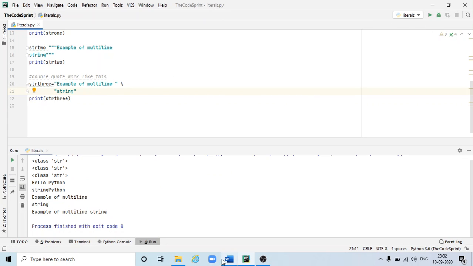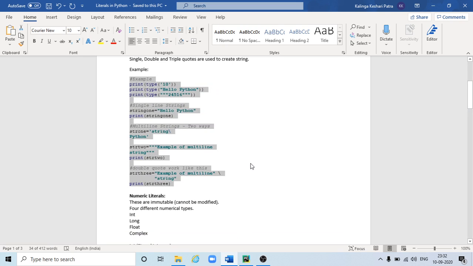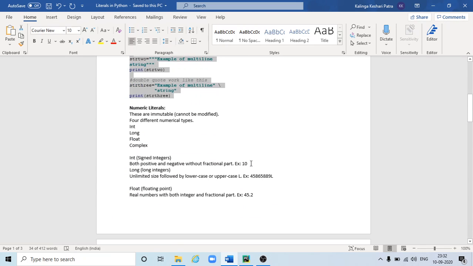So this is all about string literals. Next is numeric literals. These numeric literals are immutable. Immutable means cannot be modified. Once it is created, you cannot modify it. We have 4 different numerical types: integer, long, float, complex.